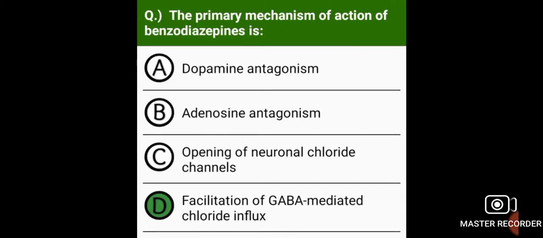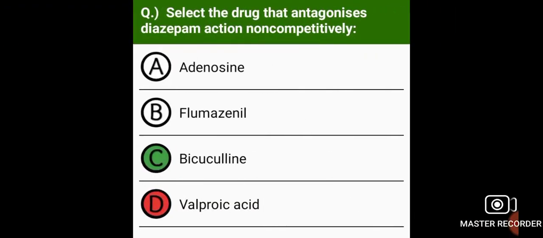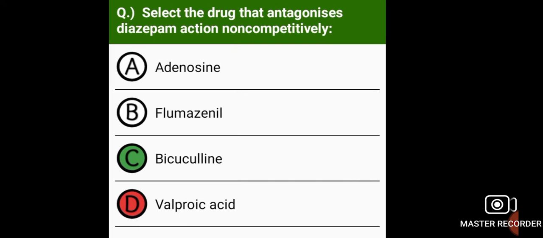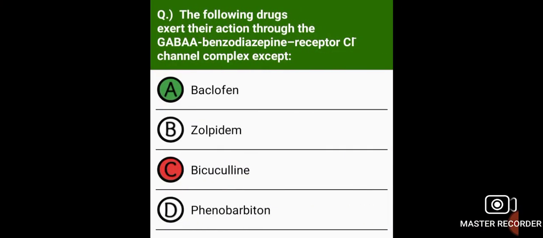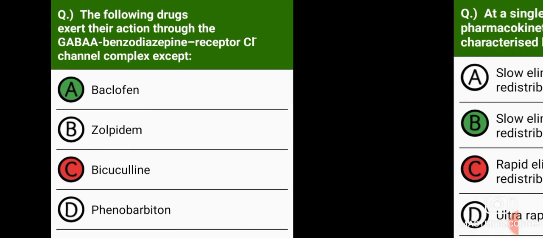The primary mechanism of action of benzodiazepine is facilitation of GABA-mediated chloride influx. Select the drug that antagonizes diazepam action non-competitively. Bicuculline. The following drugs exert their action through GABA benzodiazepine receptor chloride channel complex except baclofen.